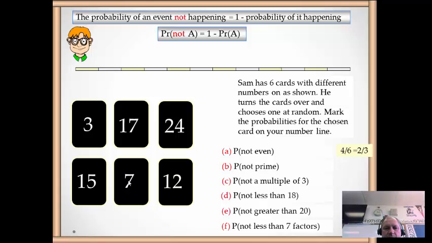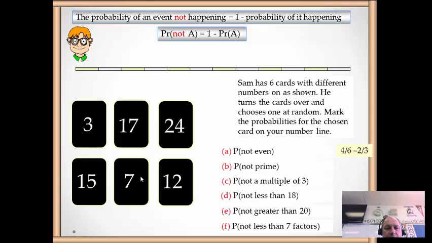Not prime. What's a prime number? A prime number is a number only divisible by itself and 1. 3 is prime. 17 is prime. 24 is not, because besides 1 and 24 going into 24, 2 goes into it, 3 goes into it, 4 goes into it, 6, 8, 12. 15's not prime because it has another pair of factors, 3 and 5.